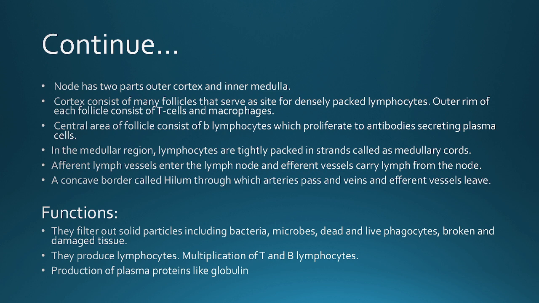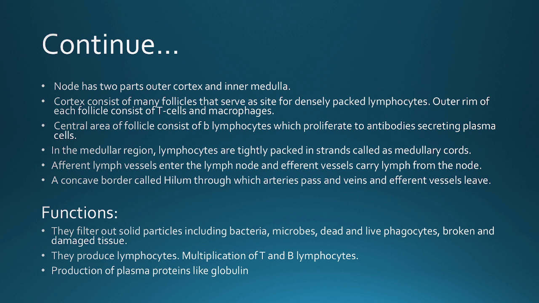We know what B lymphocytes do. They proliferate into antibody secreting plasma cells. In the medullary region, lymphocytes are tightly packed in strands called medullary cords. In the cortex they are present in densely packed form and contain T lymphocytes and macrophages. In the medullary region, the centrally located part, the lymphocytes are tightly packed in strands, and these strands are called medullary cords.